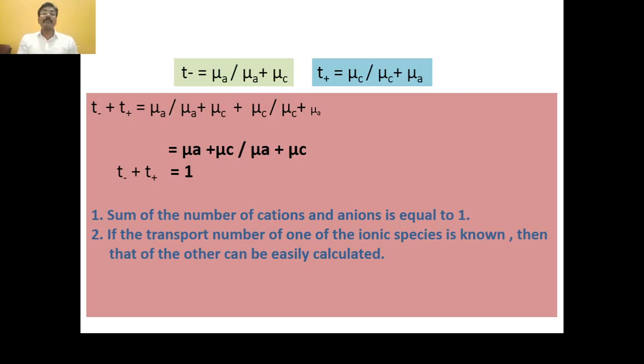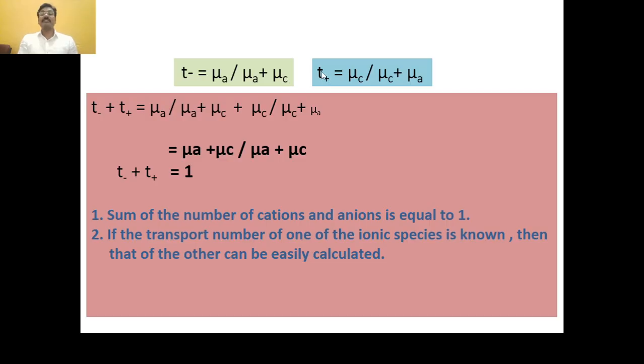Therefore, mathematically, the transport number of the anion is the speed of the anion divided by the sum of the speeds of both anion and cation.